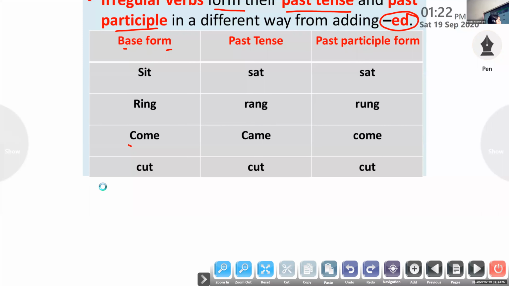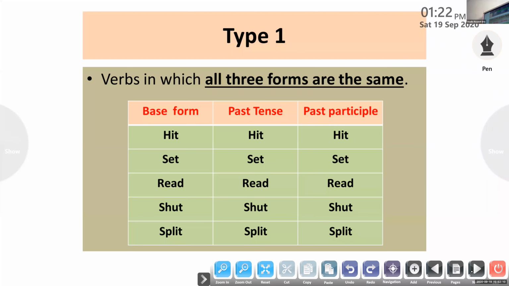Now, let me tell you. Children, please look here. I'm going to teach you the 3 types of irregular verb. You can see a small table on the board now, right? See here, all the 3 forms are the same. The base form is hit, past form also hit, past participle form also hit. The word shut, past form also shut, past participle form also shut.